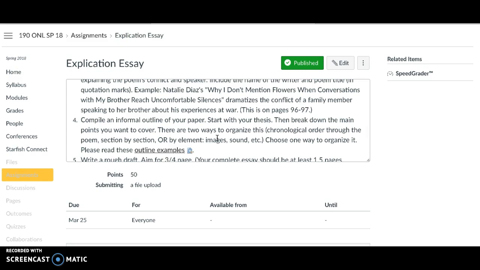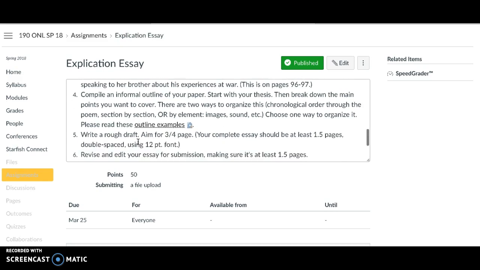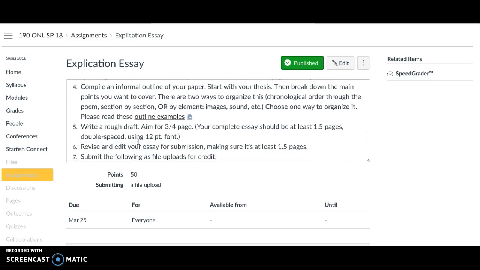Know that also there's not only one right answer for every poem. Based on your interpretation and your lens, it might be slightly different. I'm more interested in how you support your thesis than actually what your thesis is. As long as it's clear and makes sense, and you can support it, it can work. All right, after you have your thesis, that's a big step, coming up with what meaning do I want to focus on. And some poems might have different meanings in one poem, so you have to choose the thing that you want to focus on.